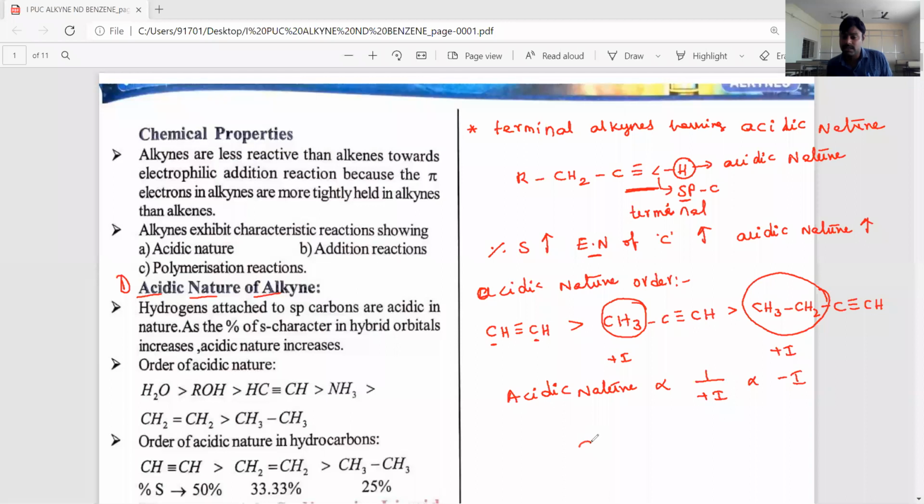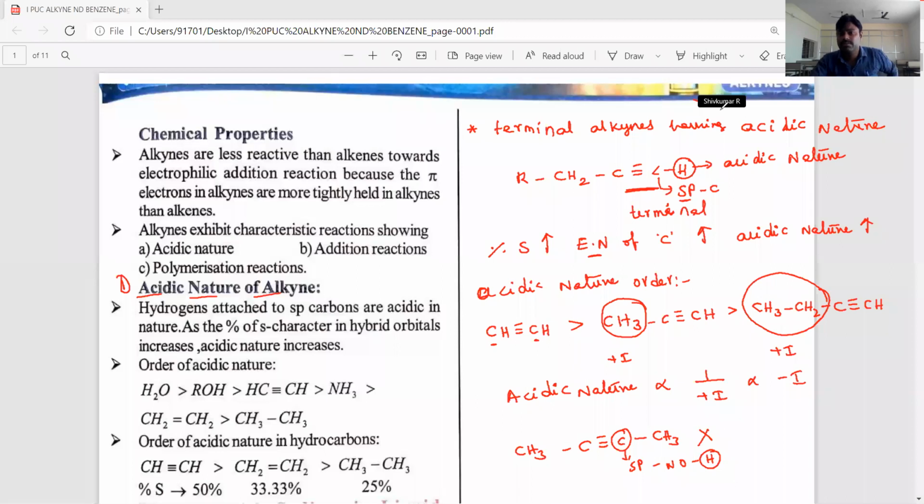Another important thing is that only terminal alkynes have acidic nature. Non-terminal alkynes mean the triple bond is in the middle, like CH3 and here CH3 is present. These are not acidic, meaning they don't have any acidic proton, because the sp carbon has no hydrogen atom. That's why they don't show any acidic nature. Only terminal alkynes have acidic nature. Why? Because the sp carbon is attached to a hydrogen atom. Terminal means the triple bond is on one side and at the triple bond end a hydrogen atom is present.